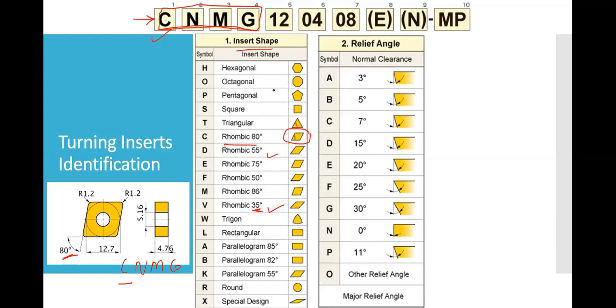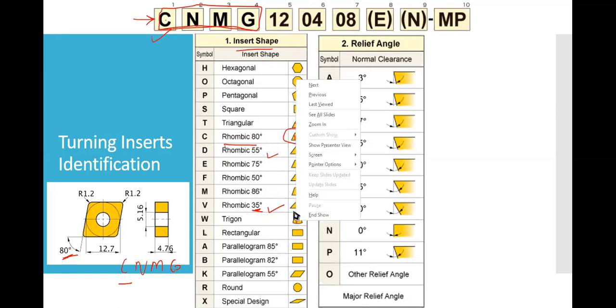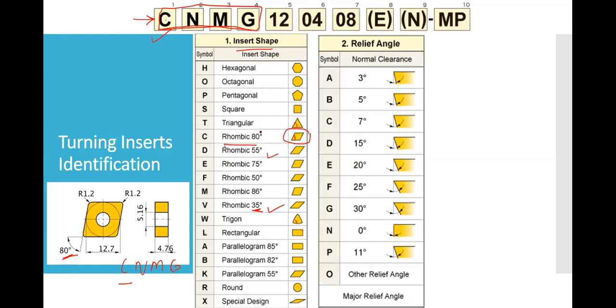And one more thing you might have seen, that is WNMG. So these are mostly the tools, like CNMG, then DNMG, TNMG, and VNMG. These are the insert shapes and angles.